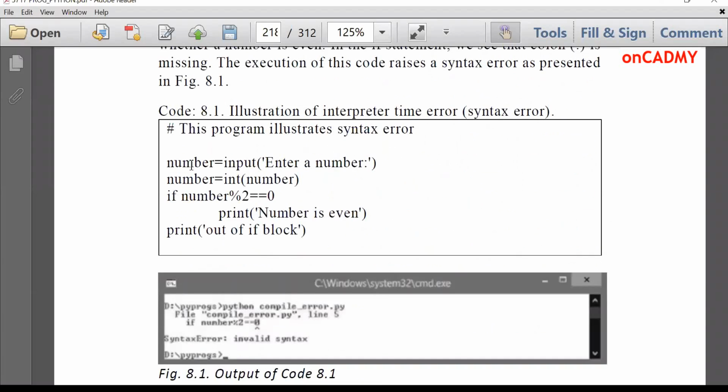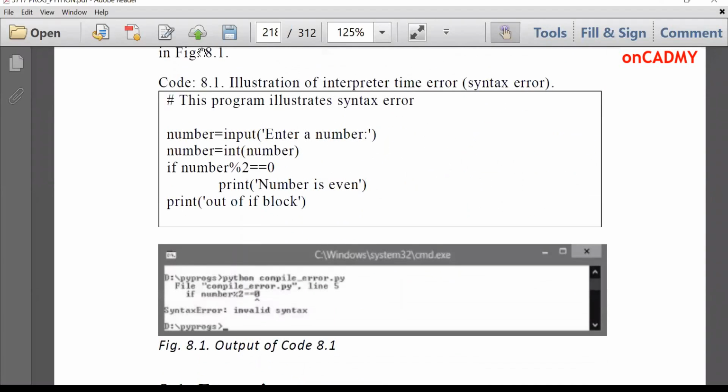Let's understand through this code. Suppose I'm going to input a number, enter a number, and I have converted it into an integer, and then I'm going to divide it. If number mod 2 is equal to 0, it will print number is even, because this is the remainder. It will compute the remainder with the modulus operator, and if it is divisible by 2, then the remainder will be 0, and we'll get the message number is even. Fine. And then print out of if block.